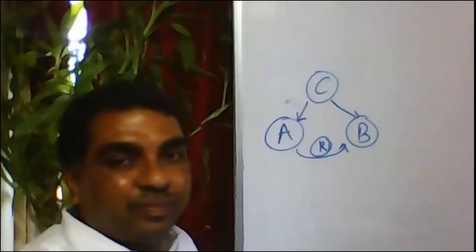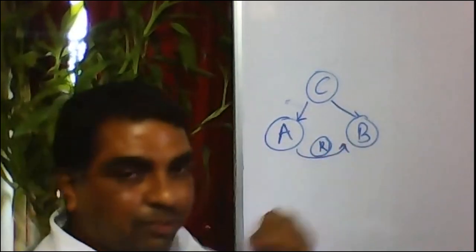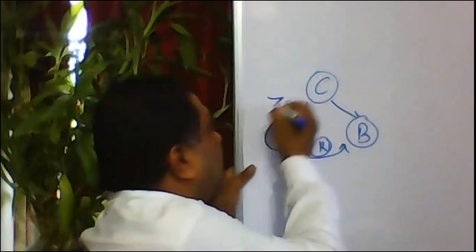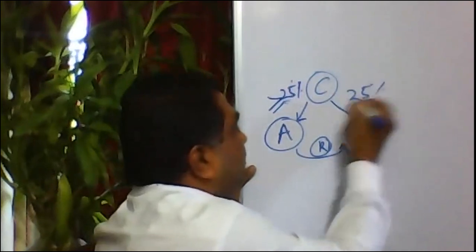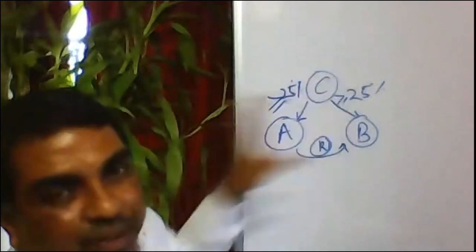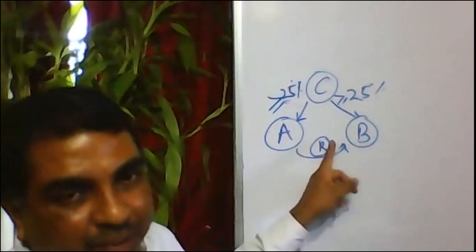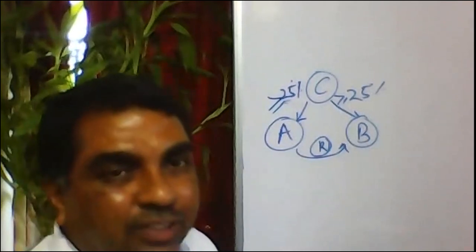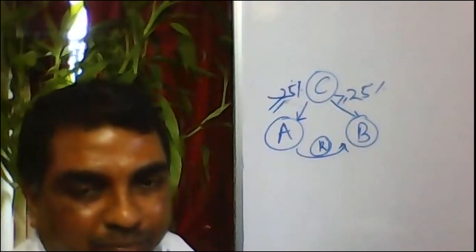Is it clear to you? Company A is there, company B is there. There is no direct relationship between them. But there is a third person C. C holds more than or equal to 25% of the voting power in A, and he holds the same in B. Then even if there is no direct relationship between A and B, A and B will be considered as related persons because there is a common shareholder, a common person who is controlling both of them.